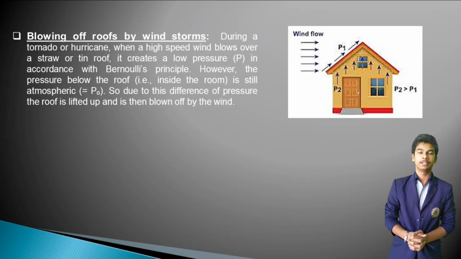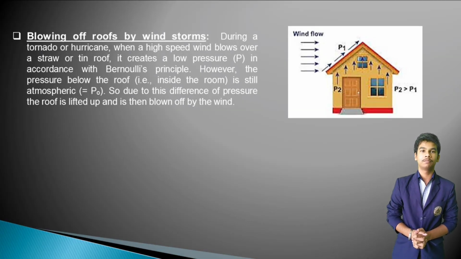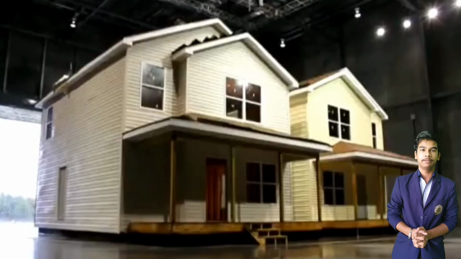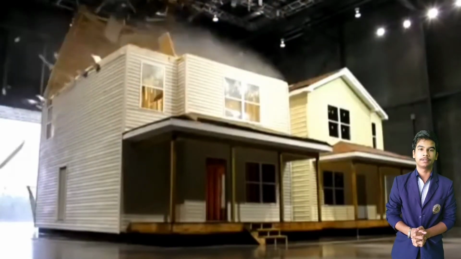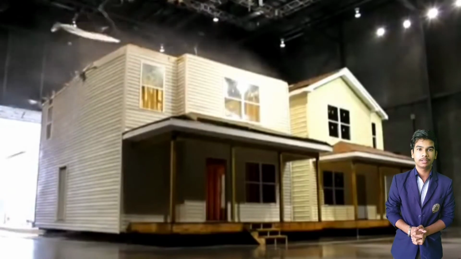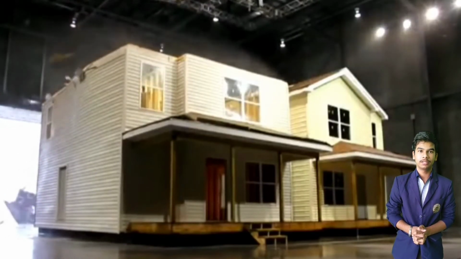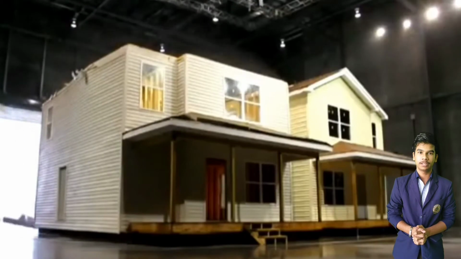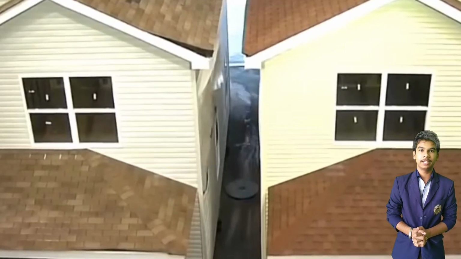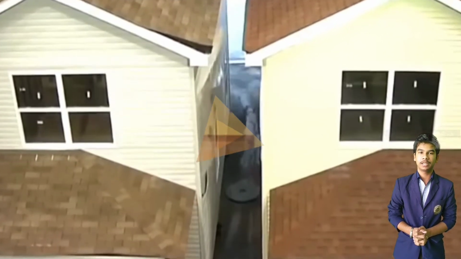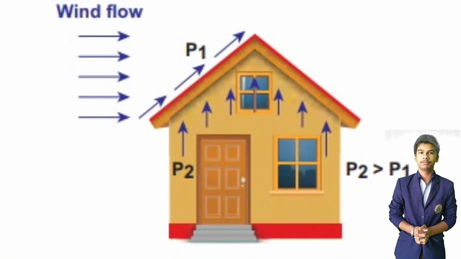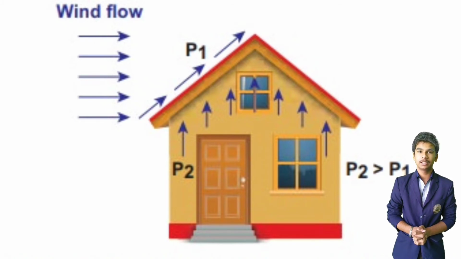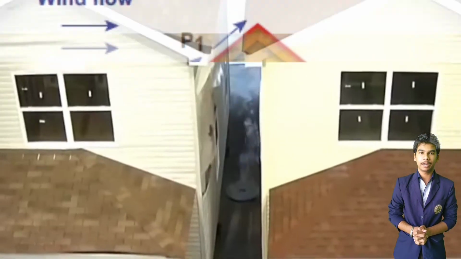The third application is the blowing off of a roof by a windstorm. The high wind blowing over the roof creates a low pressure. This low pressure is smaller than the pressure of the upthrust. The upthrust creates a pressure P2, as shown in the image, and the wind pressure is P1. As you can see, P2 is greater than P1. By this, the roof is lifted up.